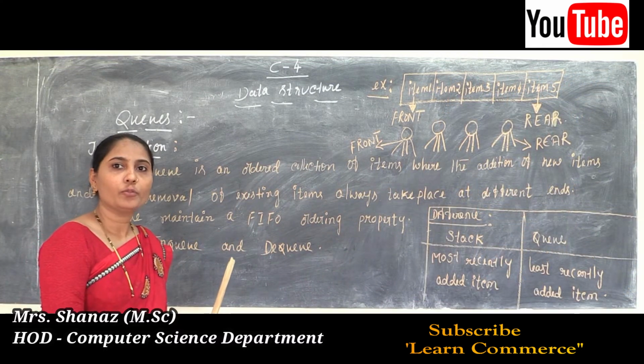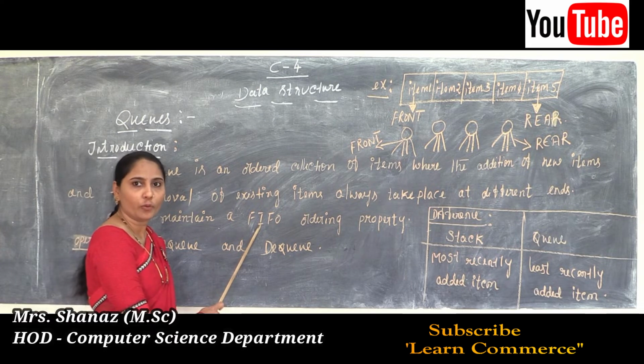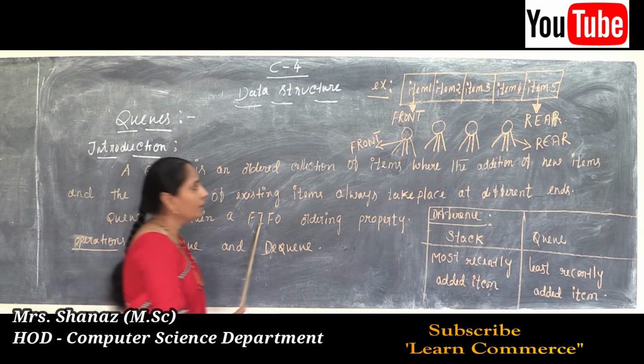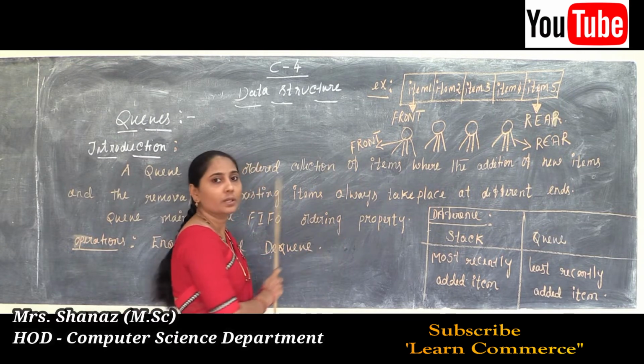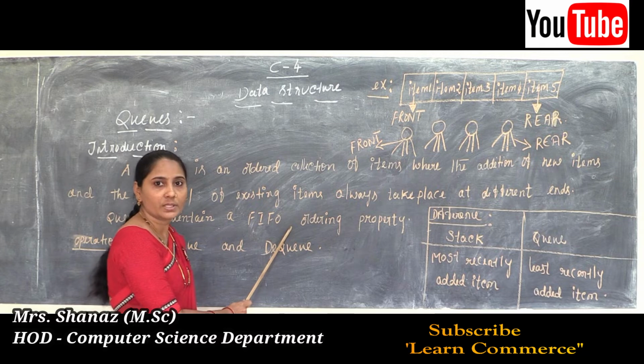A queue maintains the FIFO ordering principle. Now what is the full form of FIFO? First in, first out. So here we know that insertion and deletion are performed according to the FIFO ordering principle: first in, first out.